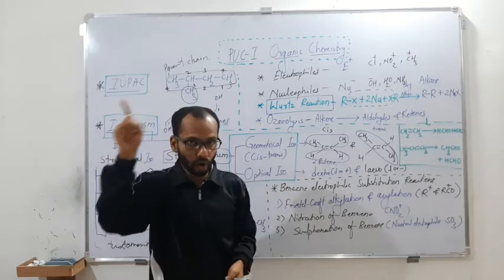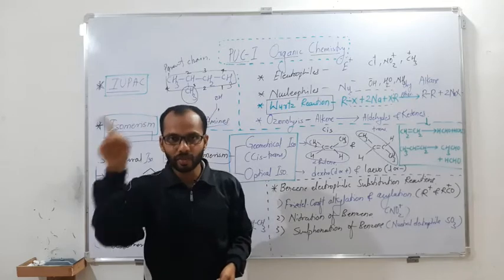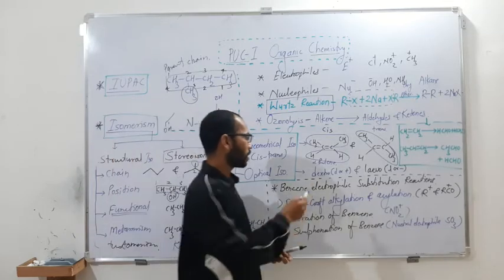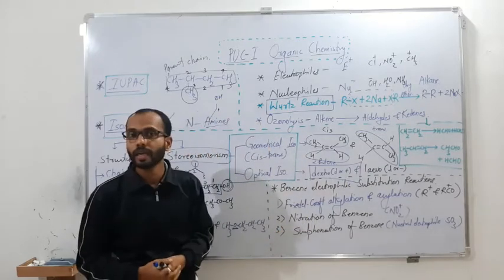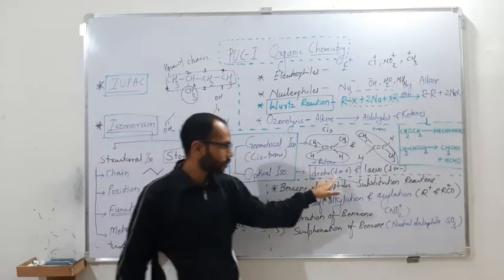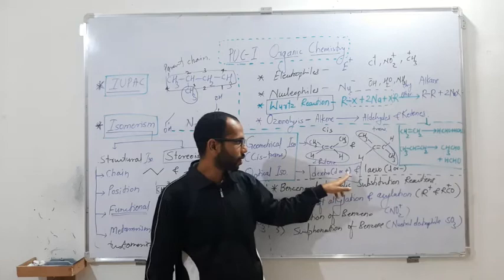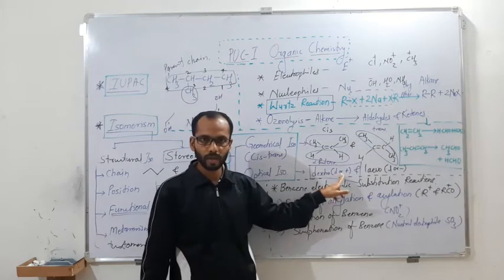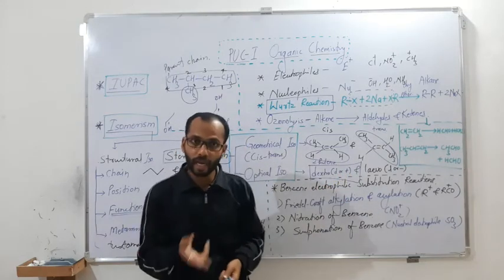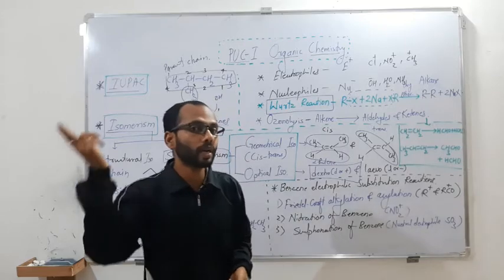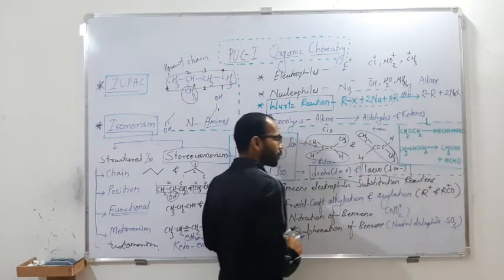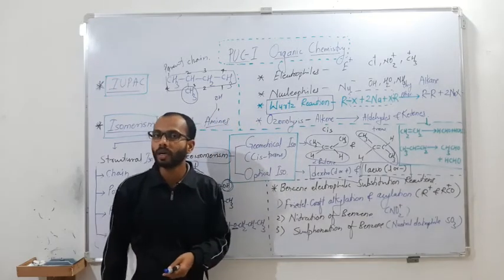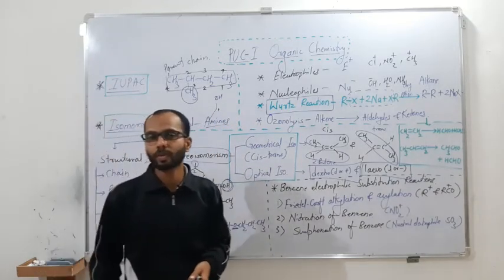If it is clockwise, that is right side rotation, then it is called dextro substance. A dextro can be represented by small d or a positive sign. And if it goes anti-clockwise, then it is called levo, which may be represented by L or minus.